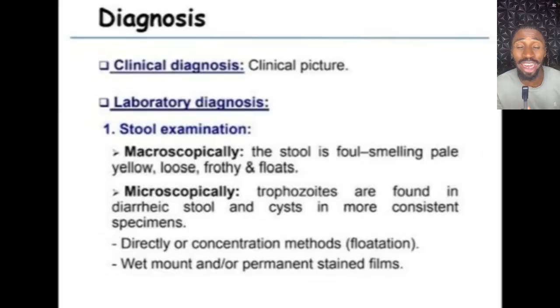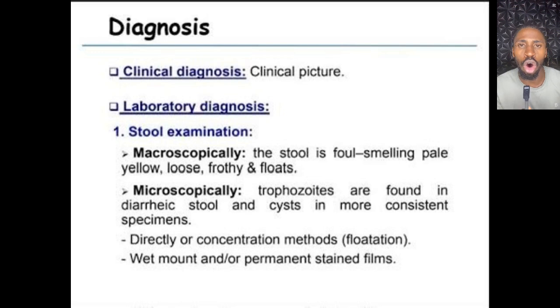So how do you diagnose Giardia lamblia or Giardiasis? We usually have 4 to 5 methods to diagnose it, but one is the most used, because sometimes it can occur in acute condition or in chronic condition. So the organism Giardia lamblia can be detected. First of all, you can do a stool microscopy, ova and parasite examination.